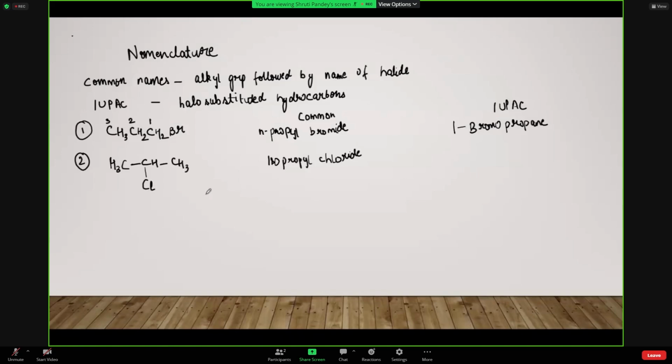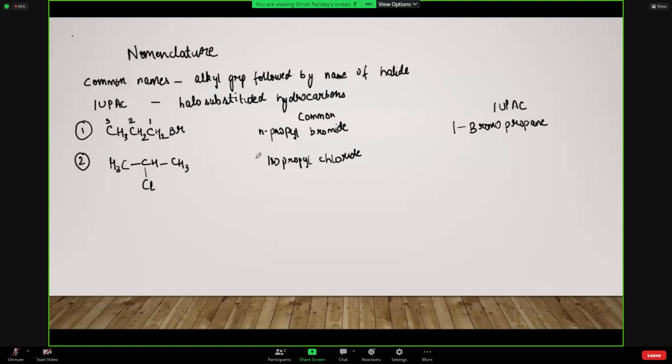ठीक है. So see in the first and the second example the number of carbon atoms is same. ऊपर भी 3 था, नीचे भी 3 है, but the difference is कि here the bromine was attached to the first carbon atom and here chlorine is attached to the middle carbon atom, the second one, right? So जब पहले कार्बन एटम से कोई एलिमेंट अटैच्ड होता है या फिर कोई और ग्रुप अटैच्ड होता है, so that comes under N propyl, like that comes under N category, ठीक है, normal. और when anything is attached to the middle carbon atom, ठीक है, so that comes under the iso category.